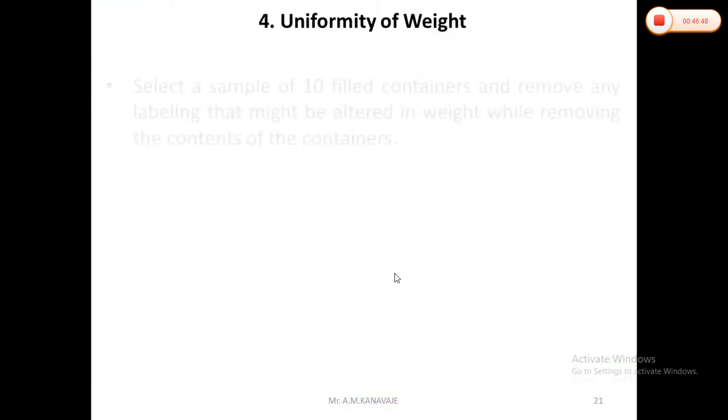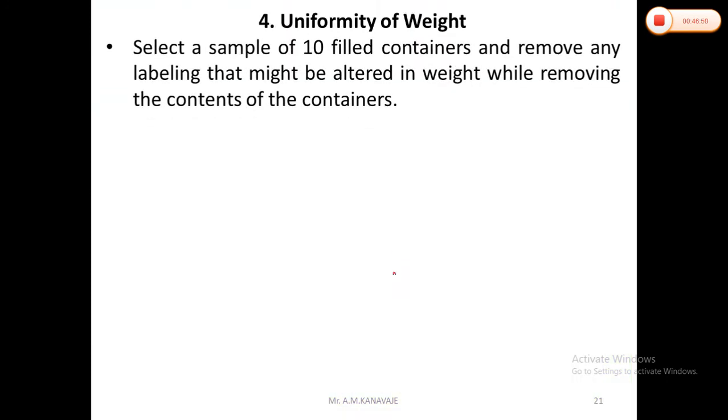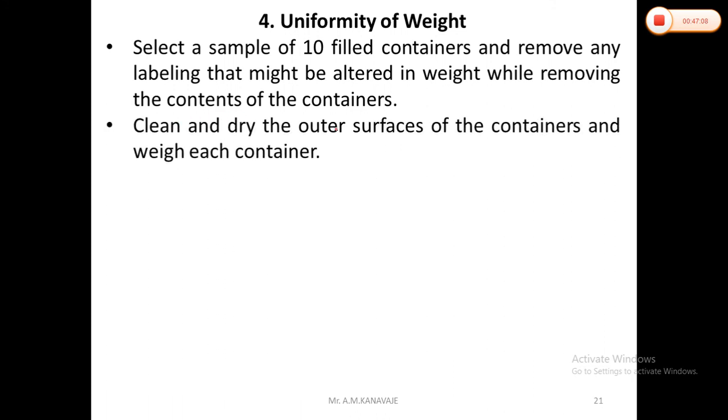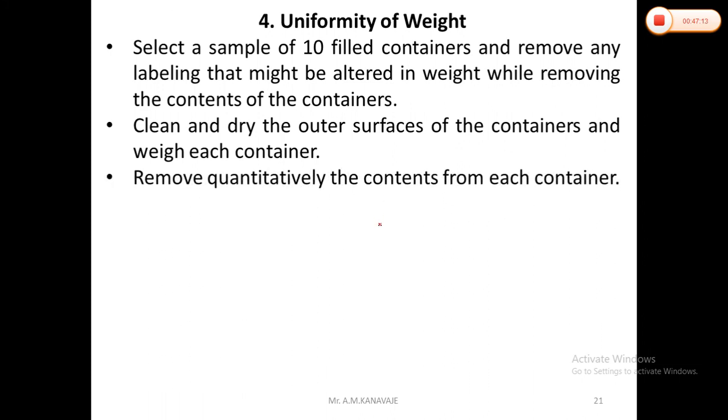Then uniformity of weight. Basically, we have to select a sample of 10 filled containers and remove any labeling that might alter the weight while removing the contents of the containers. Then clean and dry the outer surface of the containers and weigh each container.